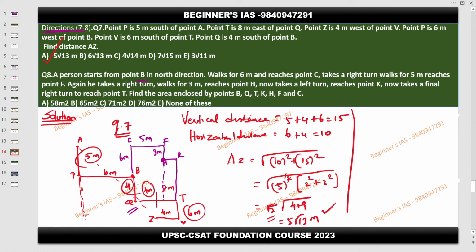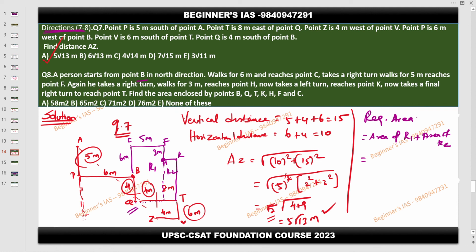Shall I take these as another rectangle? So two rectangles are there. So now the required area is equal to what? Area of rectangle 1 plus area of rectangle 2. So I'm taking these as rectangle 1, these as rectangle 2. Understood?